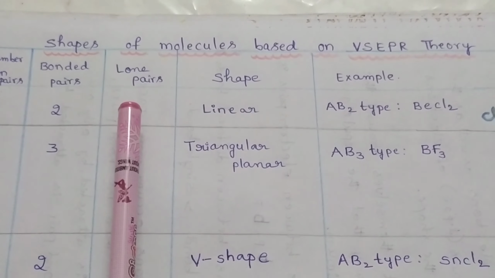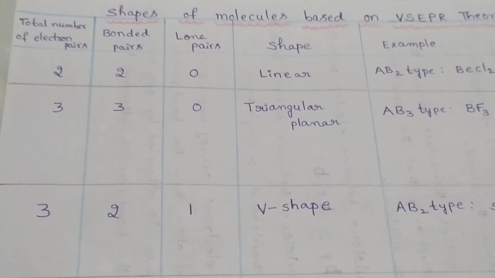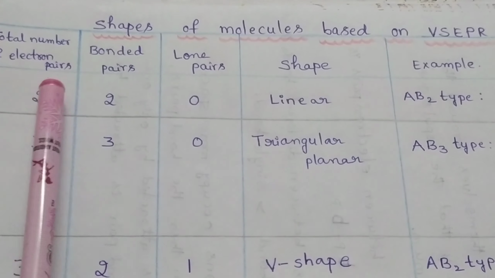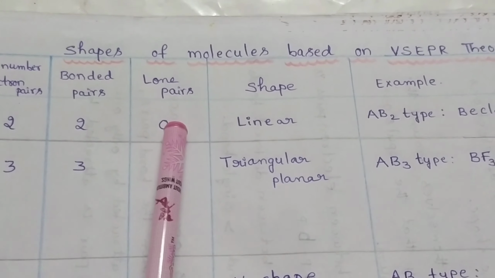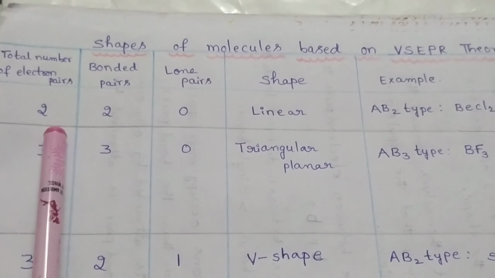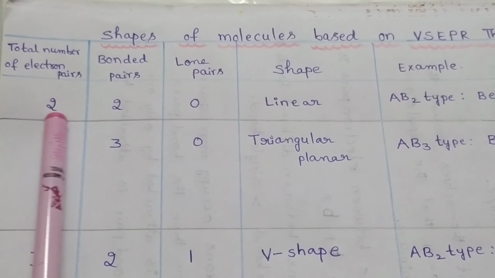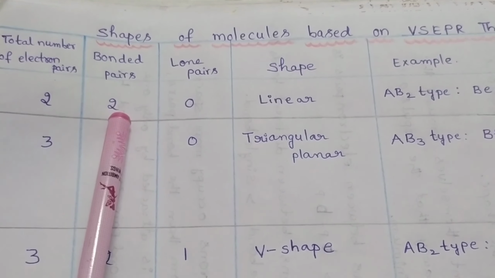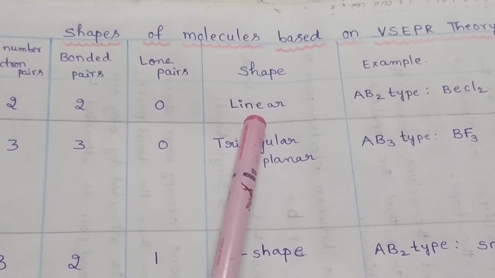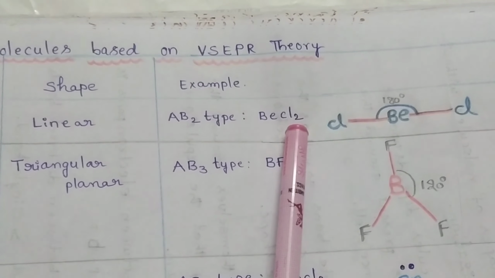Now we can apply the postulates of valence shell electron pair repulsion theory to the following tabular column. The tabular column mainly contains the total number of electron pairs, bonded pairs of electrons, lone pairs of electrons, shape, and an example molecule. For example, a molecule contains two electron pairs and these two electron pairs are in the form of bonded pairs, so there are no lone pairs of electrons. Such molecules are linear in shape. For example, beryllium dichloride, BeCl2.